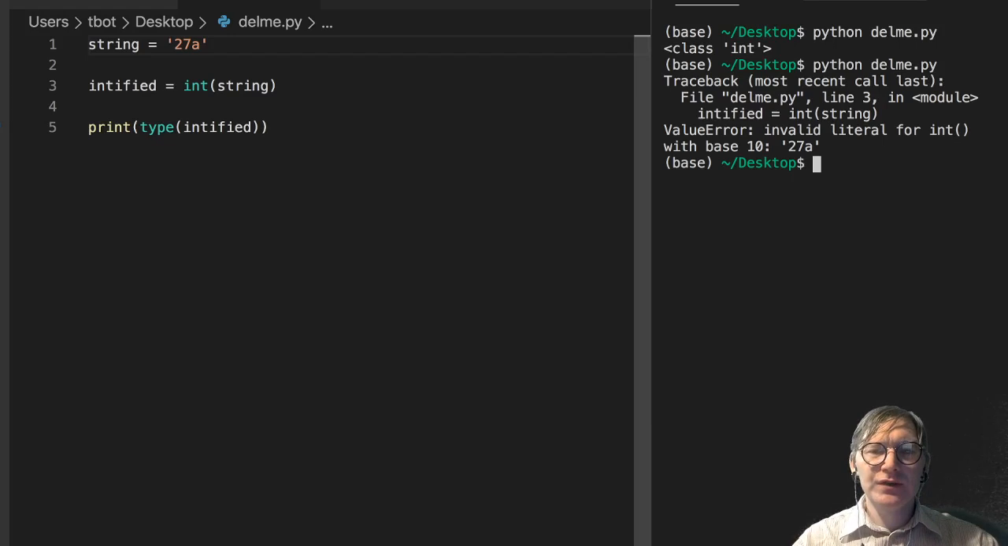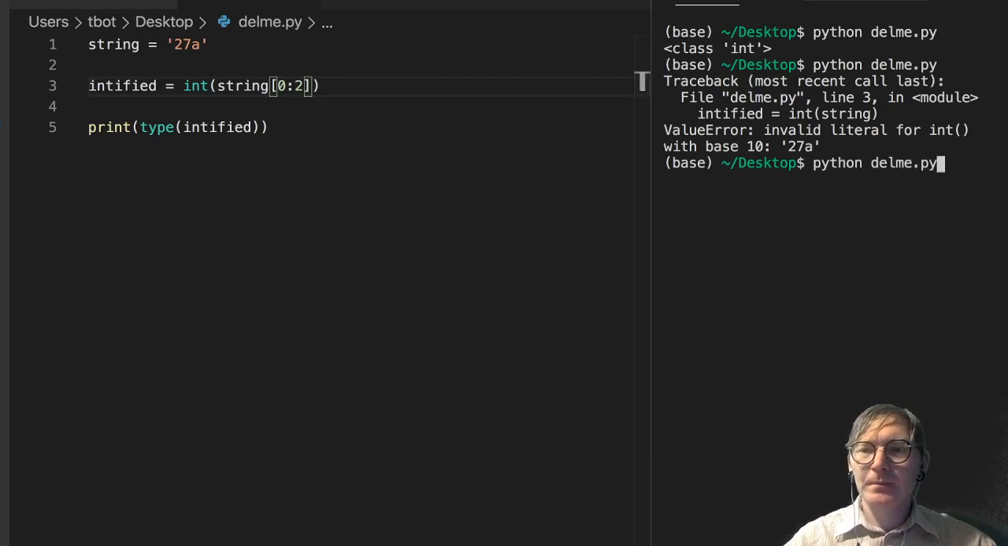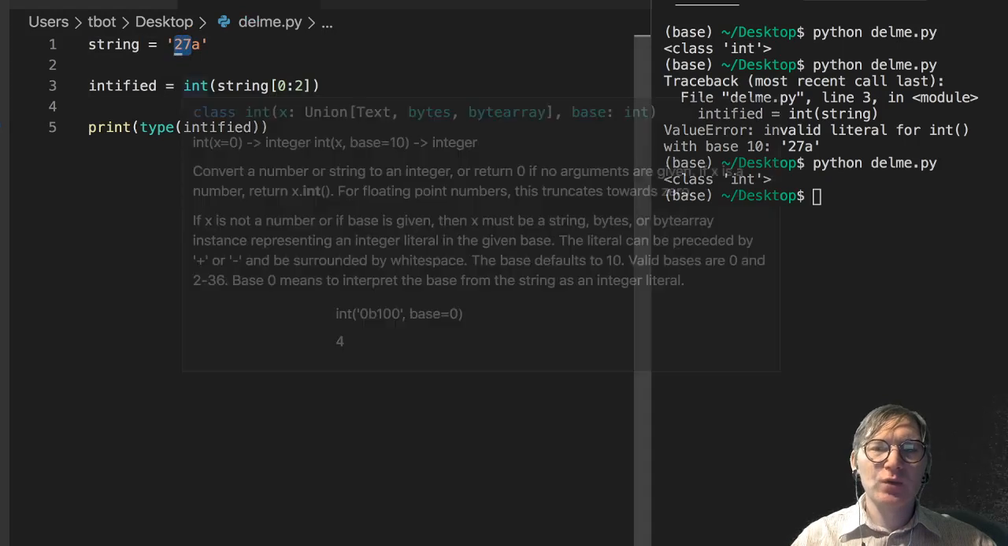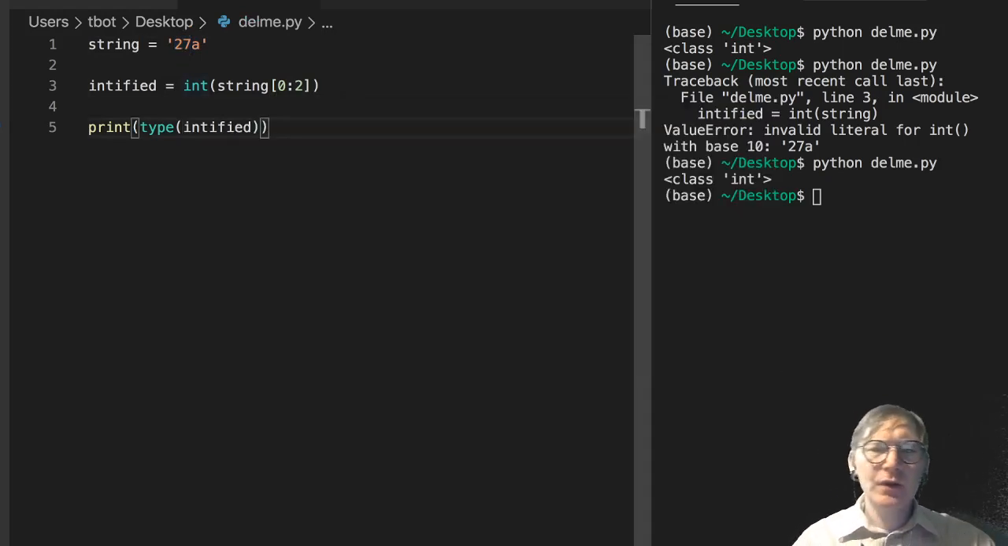Now, here's a nice thing about strings. Let's go from the 0th character to the 3rd character. So this is inclusive 0, 1, 2. Oh, actually, we want to go to the 2 index. And let's see if we can do that. We can, because what we've done is we've only selected 2 and 7, those 2 characters. We've sliced those out and we're intifying those.